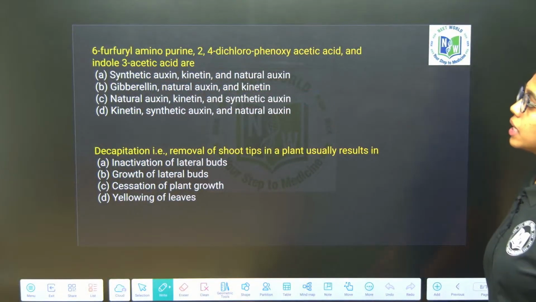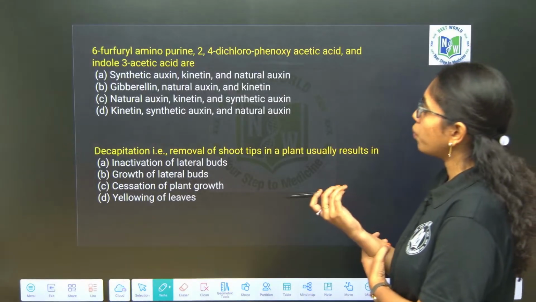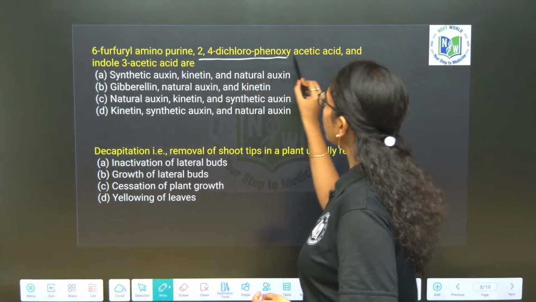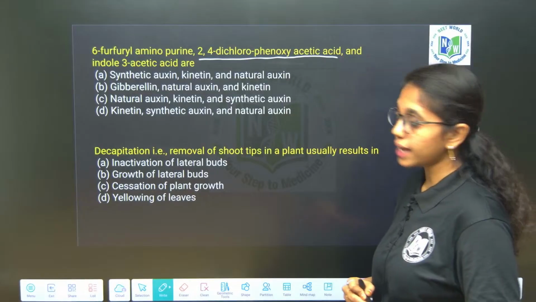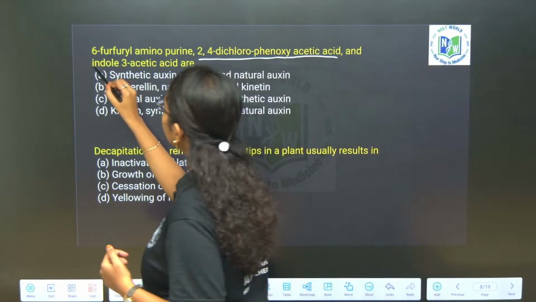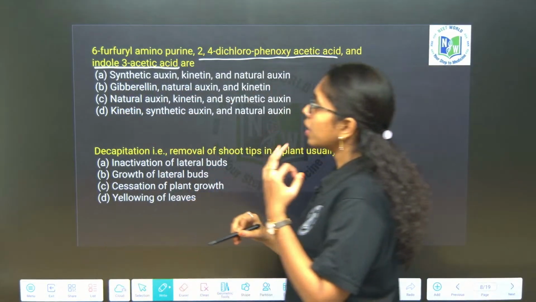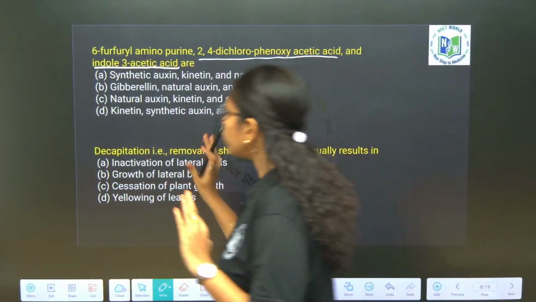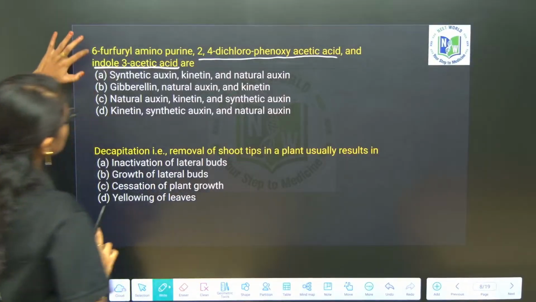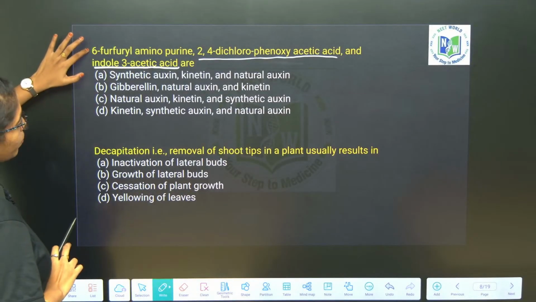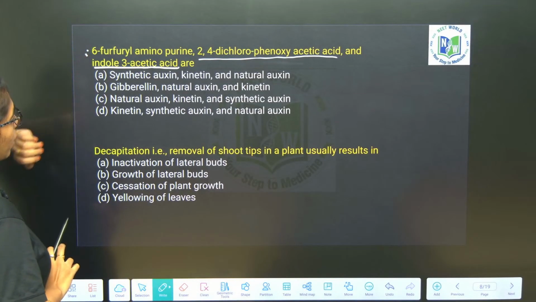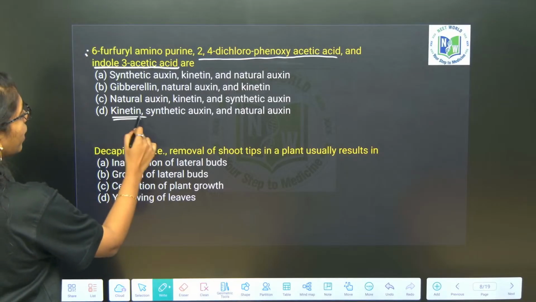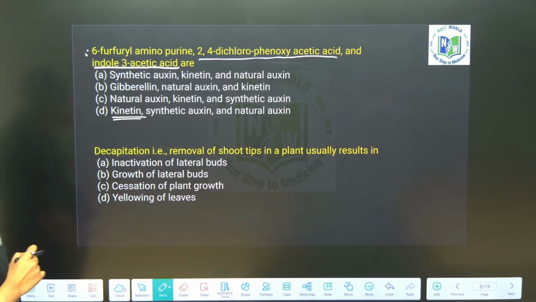Next question. Look at this: 6-furfuryl aminopurine, 2,4-dichlorophenoxyacetic acid and indole 3-acetic acid. These three are the chemical names, the IUPAC names, of what phytohormones? 6-furfuryl aminopurine is about what? Kinetin, which is a synthetic cytokinin.